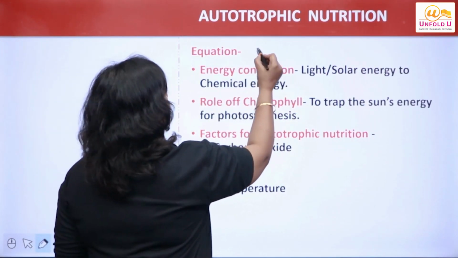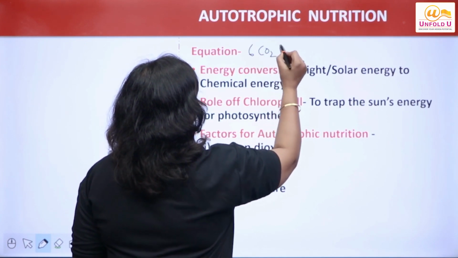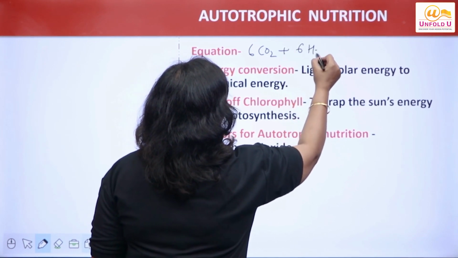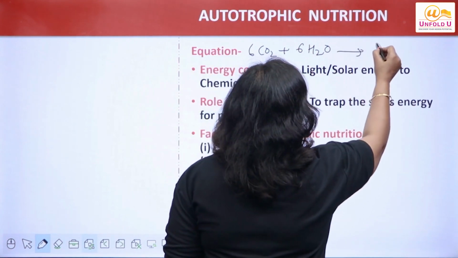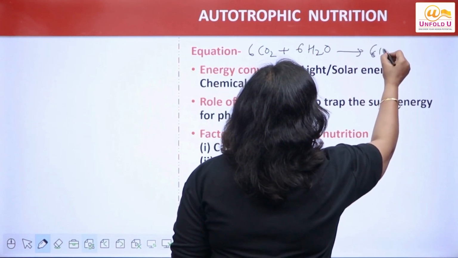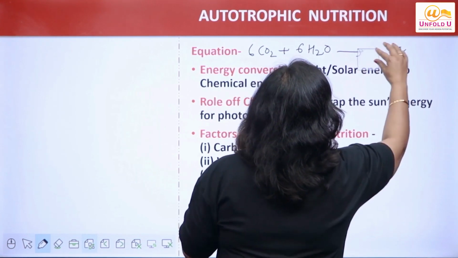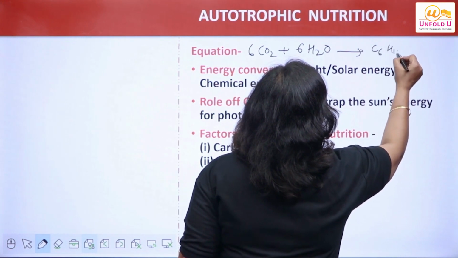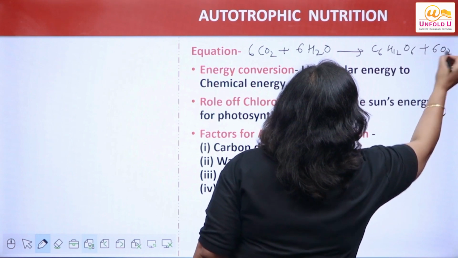Now what is the equation for photosynthesis? 6 molecules of carbon dioxide combined with 6 molecules of water. What do they give you? C6H12O6. What is it? C6H12O6 plus 6 molecules of oxygen.